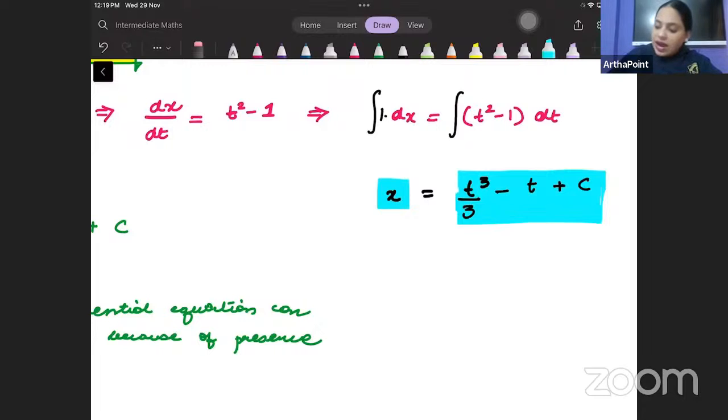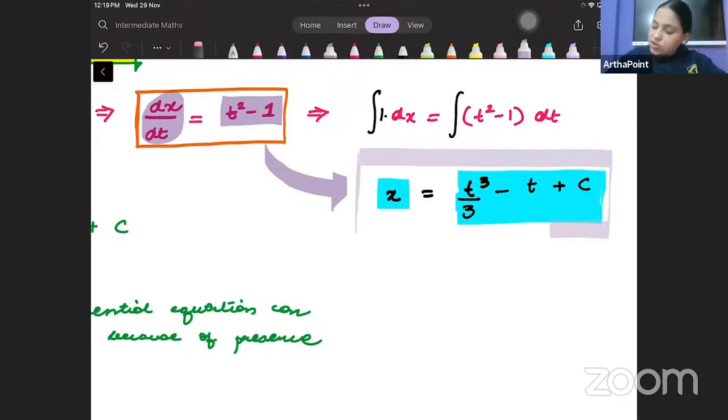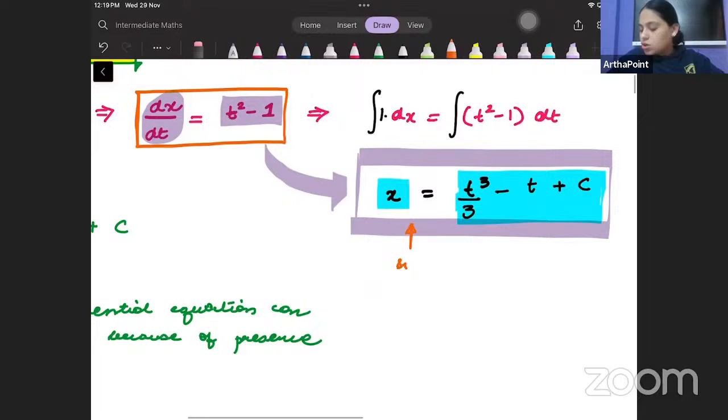Beta, I had dx by dt equal to t square minus 1. So I had dx by dt as a function of t. But from dx by dt as a function of t, I have been able to find x as a function of t. So this will be the solution of my differential equation.